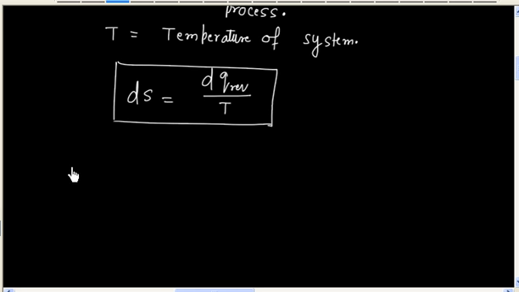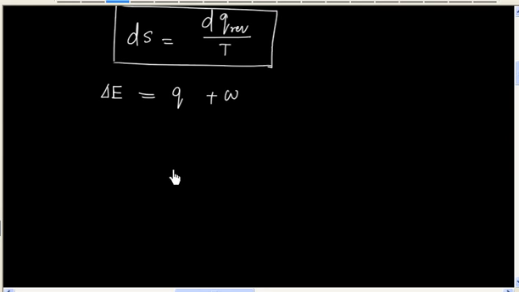Now we can apply first law of thermodynamics, that is delta E is equal to Q plus W. We can also write the same formula for small quantities, that is dE is equal to dQ plus dW.